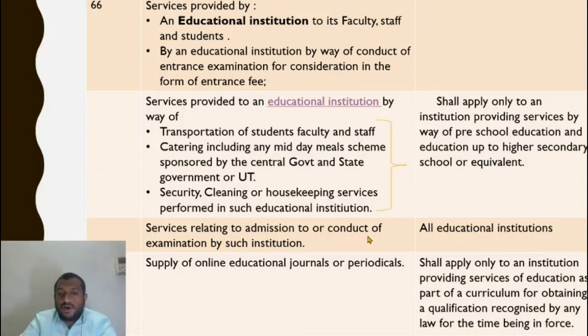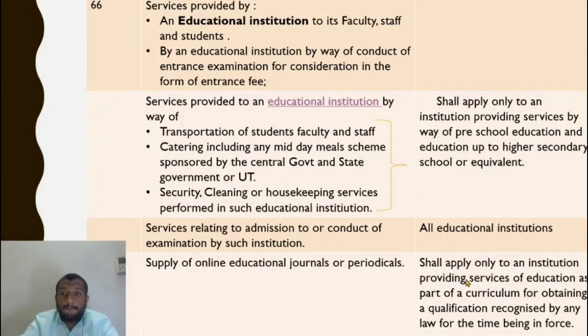But services relating to admission or conduct of examination by such institution. So all educational institutions. So conducting examination, if the college does not conduct an examination, if it outsources the conduct of examination to someone else, that service provided to the college by the third party is exempt. Supply of online educational journals or periodicals. Now, interesting thing is, this is exempt. The exemption will apply only to institutions providing services by way of education as part of a curriculum for obtaining a qualification recognized by any law for the time being in force.